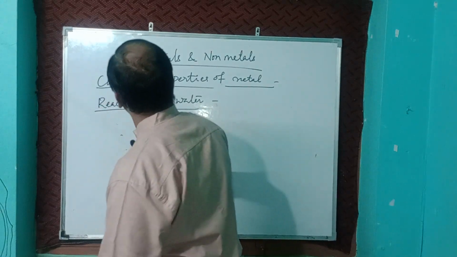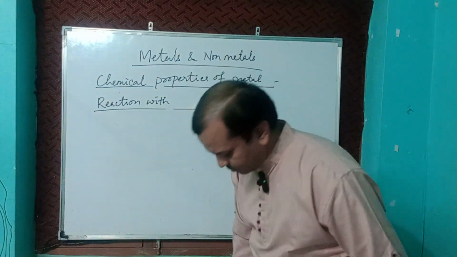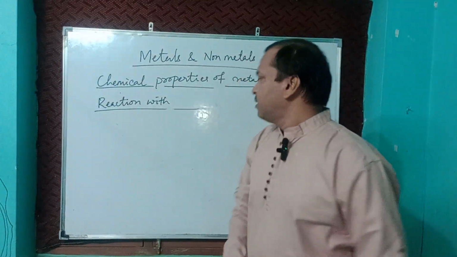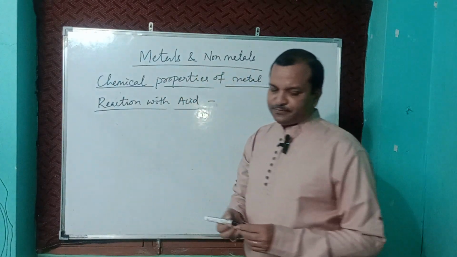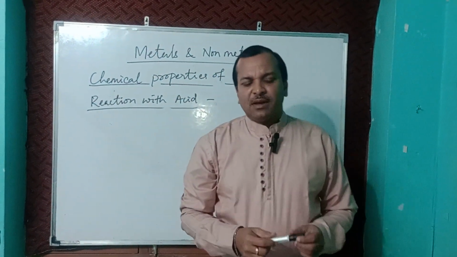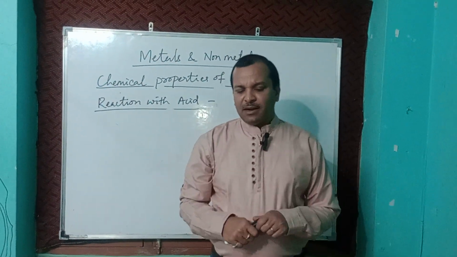Now, reaction with dilute acid. When metal reacts with dilute acid, it forms salt and hydrogen gas.